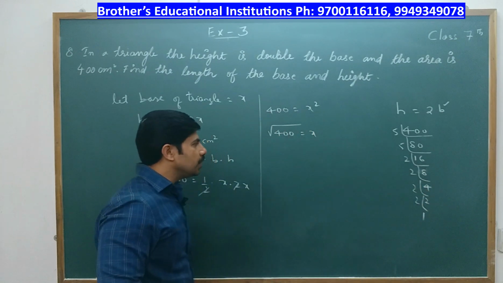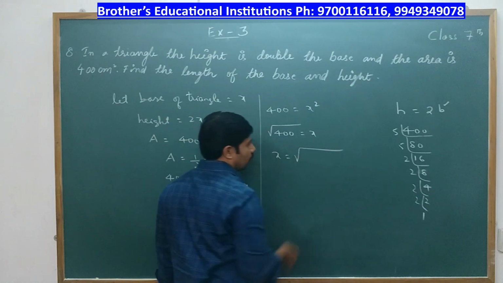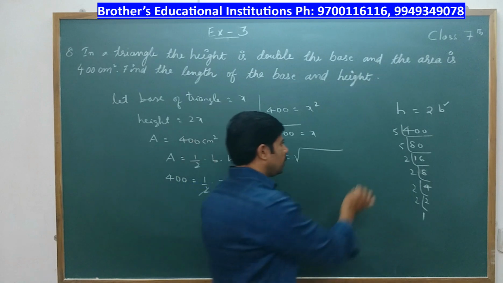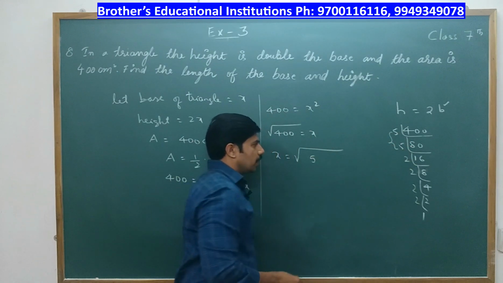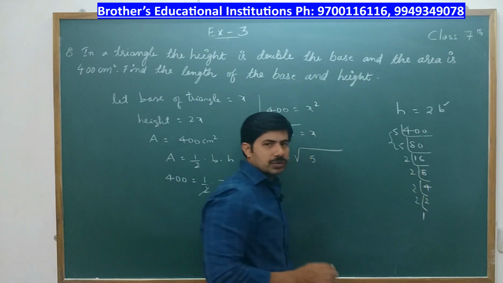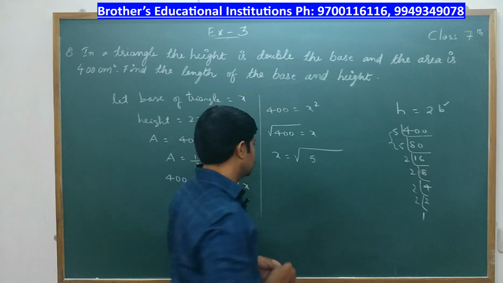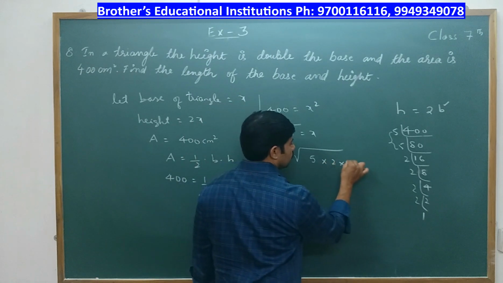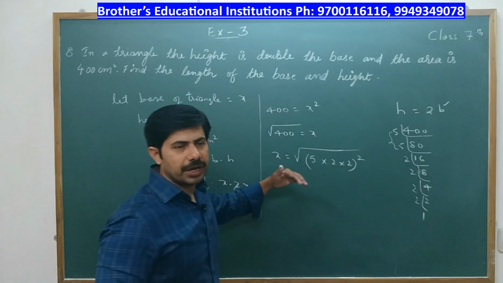So after reducing into lowest terms, I write x is equal to under root of, how many 5s are there? We have 2 5s. In that we write only 1. Okay. So how many 2s are there? Totally 1 2 3 4. So we have 4 2s. We write half of that, that means 2 2s. And what about the remaining? We will not write, but we keep whole square. Okay. This is a way of finding a root.